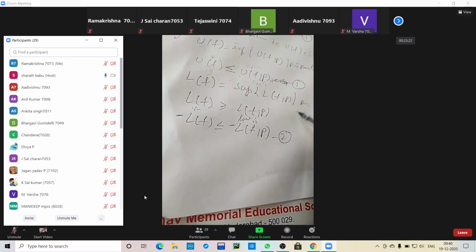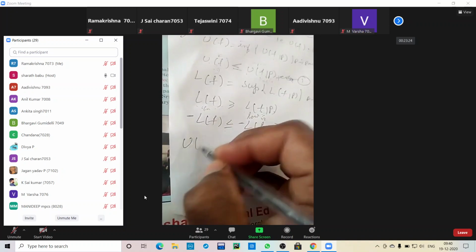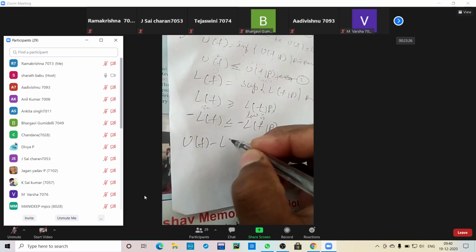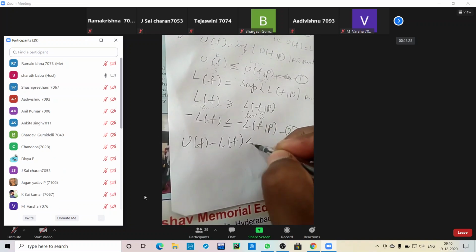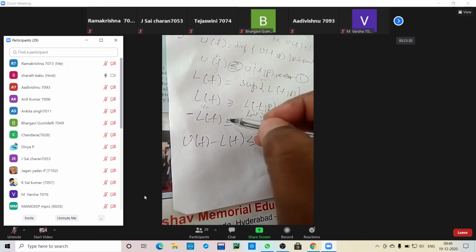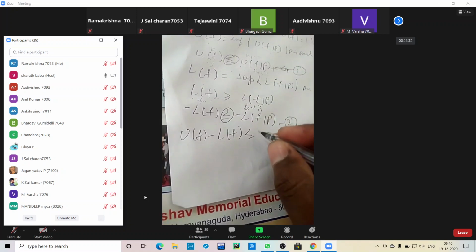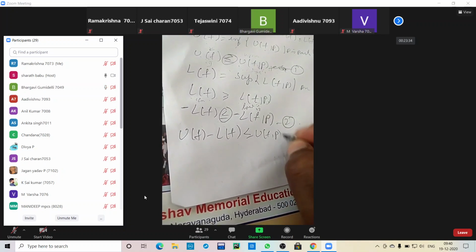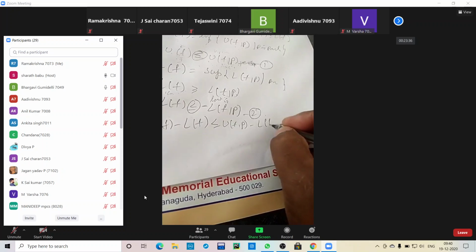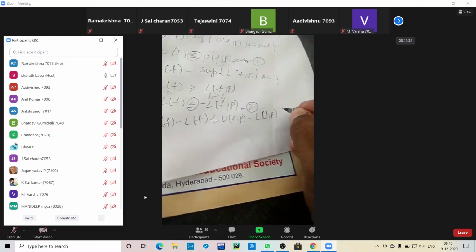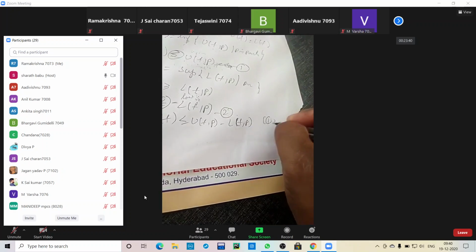So using 1 and 2, U of f minus L of f is less than or equal to, both containing less than or equal condition. So U of f comma p minus L of f comma p, from 1 and 2 by condition of 1 and 2.